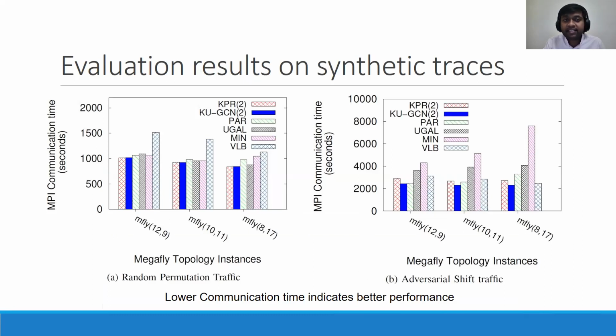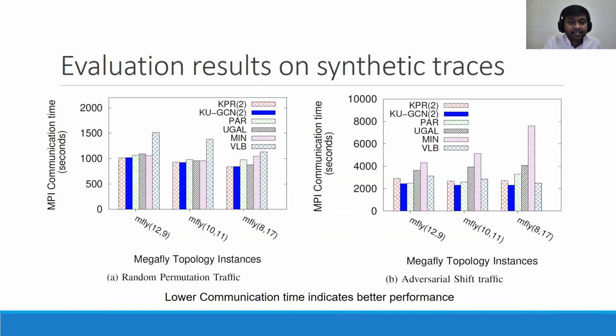The following figure represents the evaluation results on synthetic traces. The left figure represents the evaluation results on random permutation traffic, and the right figure represents the evaluation results on adversarial shift traffic. The first 2 bars represent the results of our proposed 2 algorithms. And the vertical axis represents the MPI communication time. The less the communication time, the better the performance.